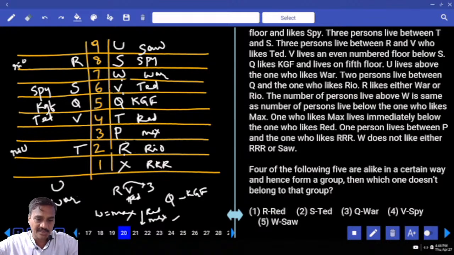R is above the one below the one who likes red. S is above the one who likes red. Q is below the one who likes war. V is below the one who likes spy. Then what is your answer? S and T.